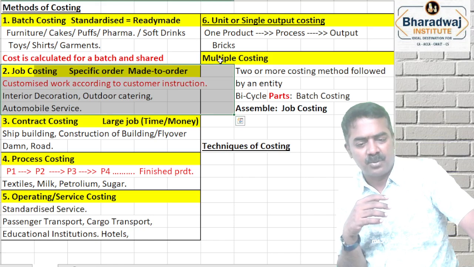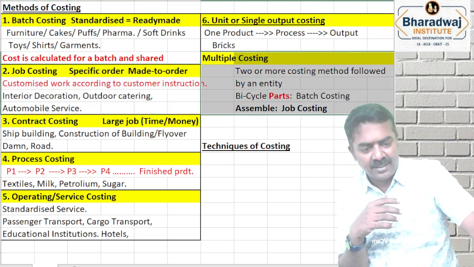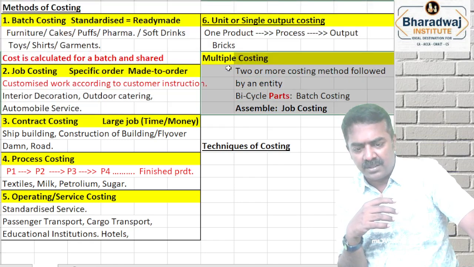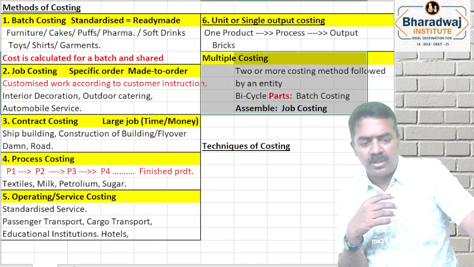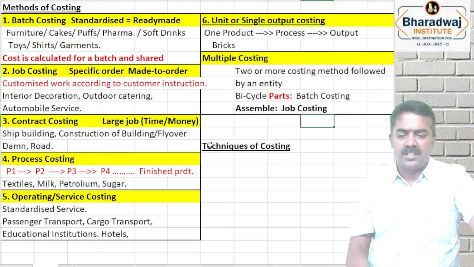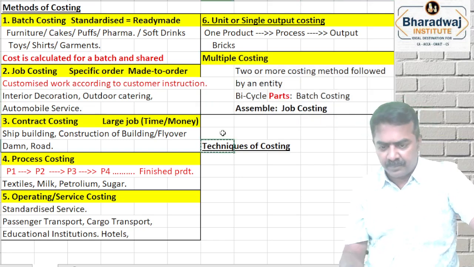Job costing and money. So multiple costing is not a separate method. It is a method, 2 or 3 methods mixed and followed. 2 or 3 methods mixed and what? Followed and money.